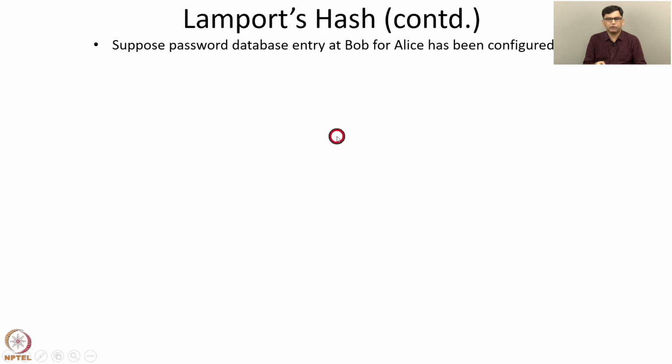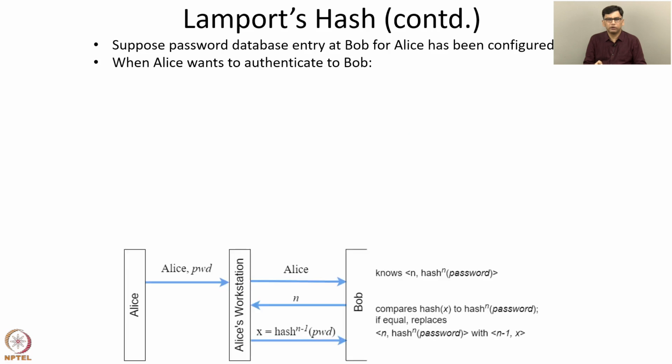Now, suppose the password database entry at Bob for Alice has been configured. That is the information that we discussed on the previous slide that has been stored at Bob's database for the user Alice. Now, Alice wants to authenticate to Bob. The authentication protocol is shown in this figure. This is Alice, this is Alice's workstation, and this is the server Bob.